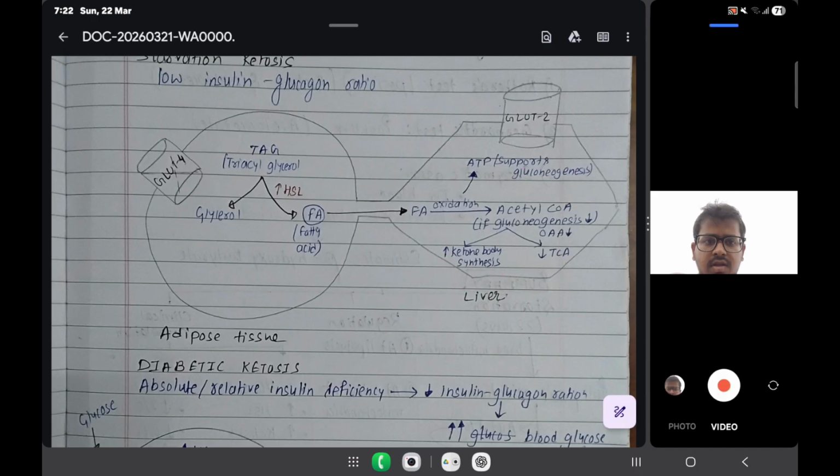One thing more: why is there less oxaloacetic acid? The reason is that it enters into gluconeogenesis. How does it enter into gluconeogenesis? Oxaloacetic acid is converted to PEP, so that way it enters into gluconeogenesis. The reason for the decrease in oxaloacetic acid is that it enters into gluconeogenesis.